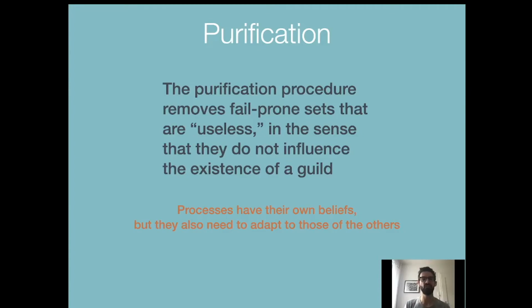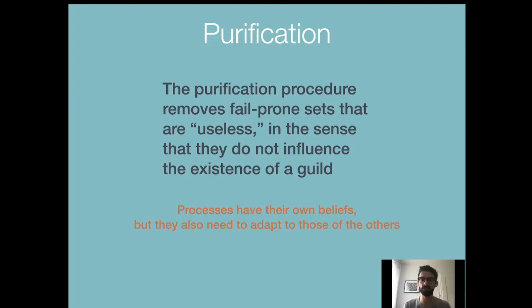For this reason, if two sets of participants, two systems or two groups of participants want to work together and join together, in some way we can think that they need to adapt to the beliefs of the other, respectively. And we do so how? Through this purification procedure.